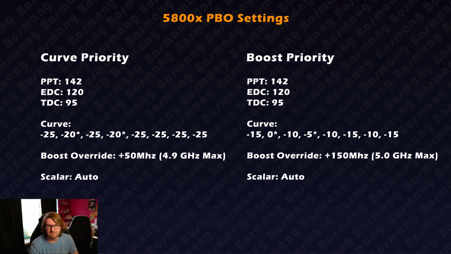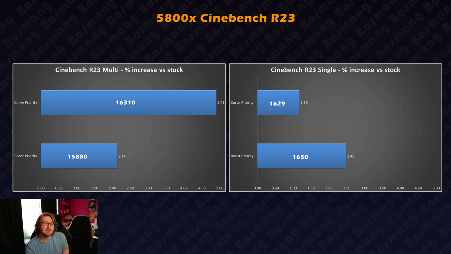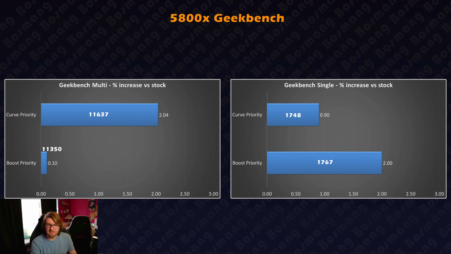Okay, so let's see the comparison. All right. In Cinebench R23, the curve priority won in multi, and the boost priority won in single. Okay, that's not really surprising to me. The same thing happened in Geekbench. Curve priority won in multi, boost priority won in single.